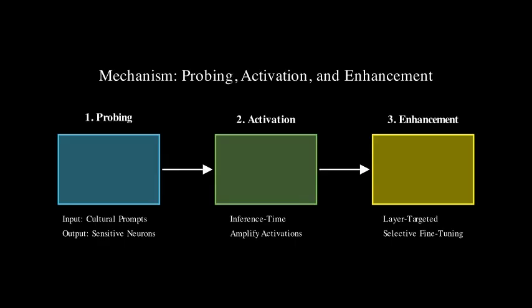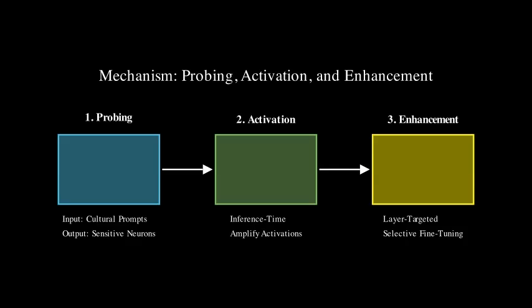Next, they propose two complementary strategies. Inference-time cultural activation directly amplifies the activations of the identified culture-sensitive neurons during image generation, without altering the underlying model weights. The second strategy, layer-targeted cultural enhancement, involves selectively fine-tuning only the layers containing the most culture-sensitive neurons. This allows for a more efficient and focused adaptation of the model, minimizing the risk of overfitting or disrupting its overall performance.